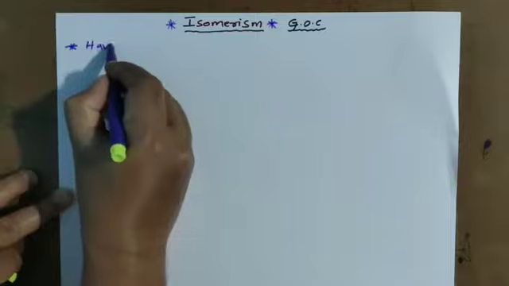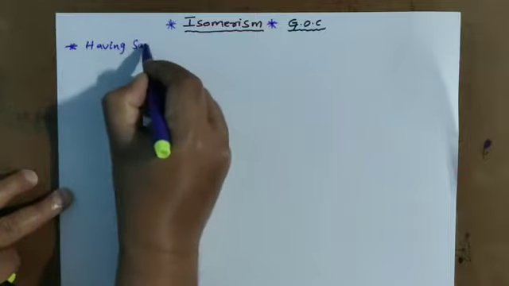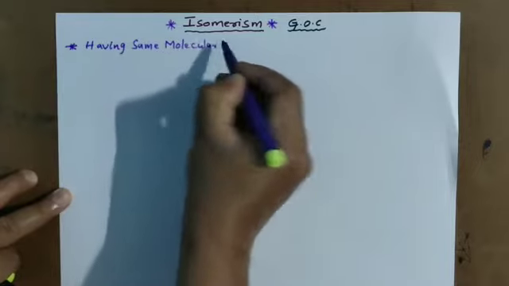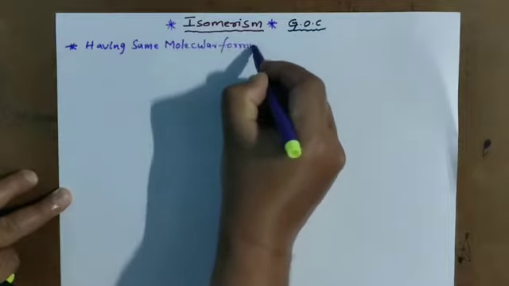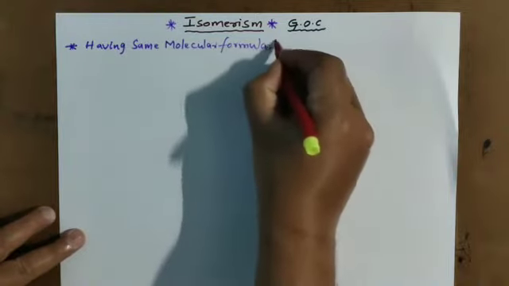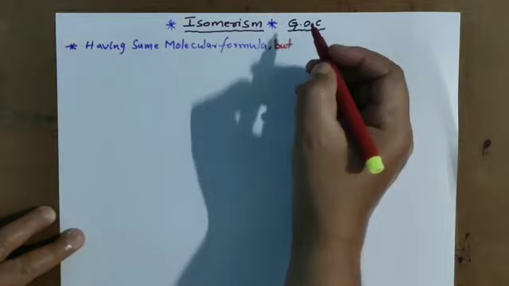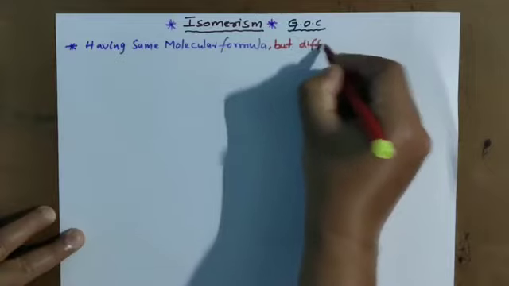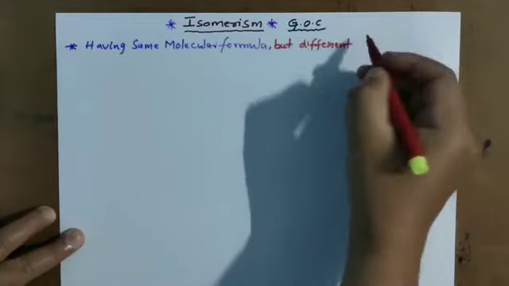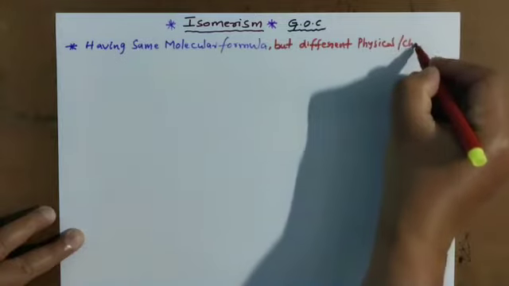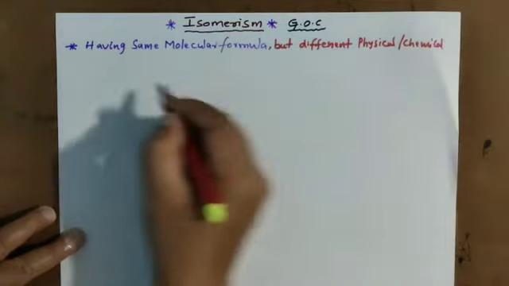Having the same molecular formula, but different physical or chemical properties.